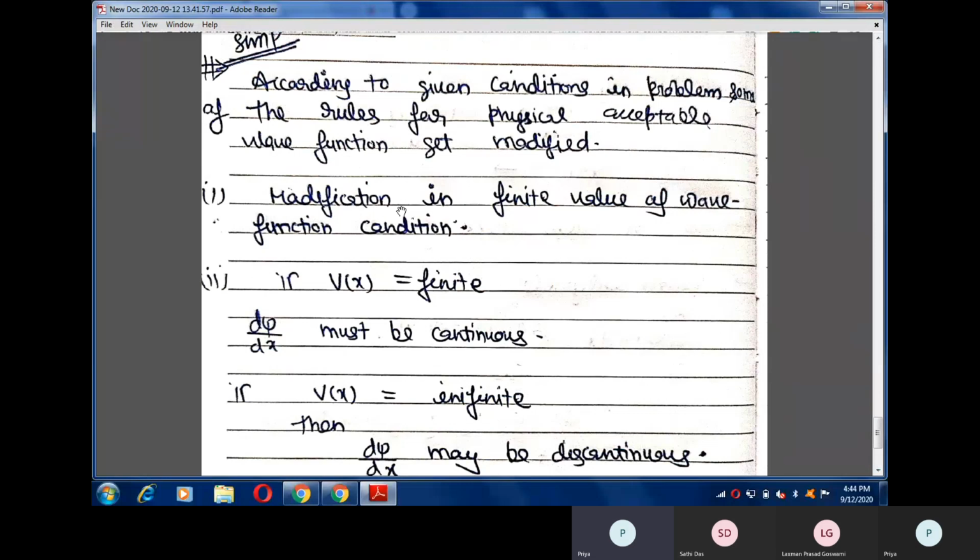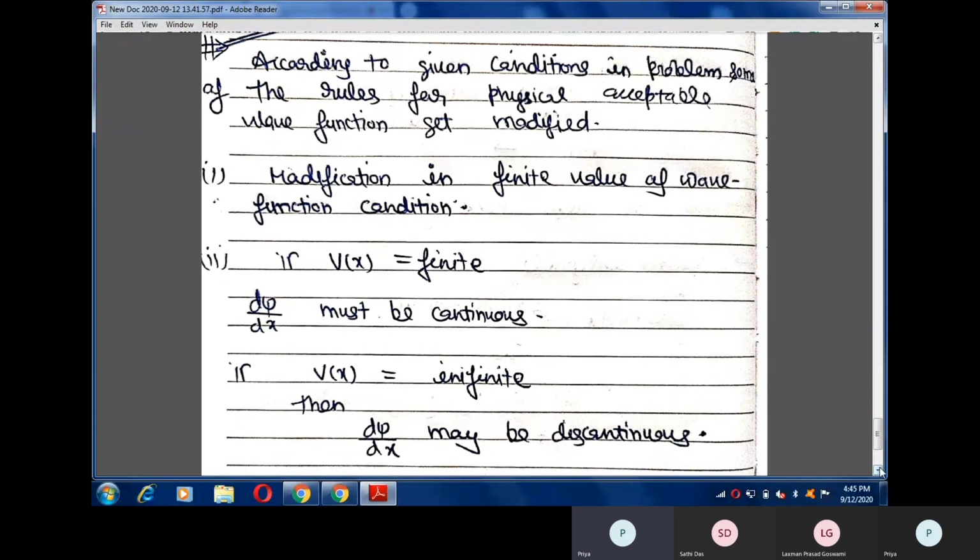The first modification is in the finite value of the wave function under certain conditions. What does it mean? It means either we have a bounded wave function, an unbounded wave function, a localized wave function or an unlocalized wave function. Depending upon these, we can relax this condition, meaning this condition need not be necessary at that time. I will discuss this point and the next point in the next video clearly with a few examples. I am just giving a brief review of these points.